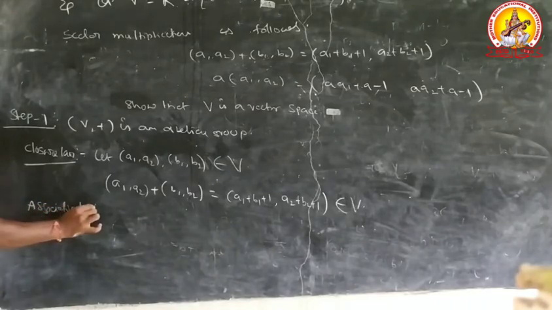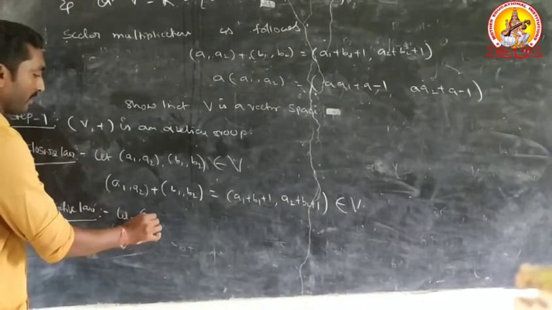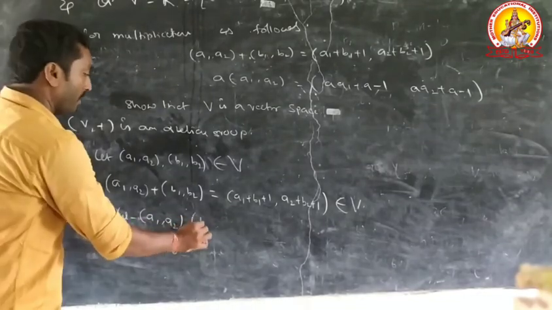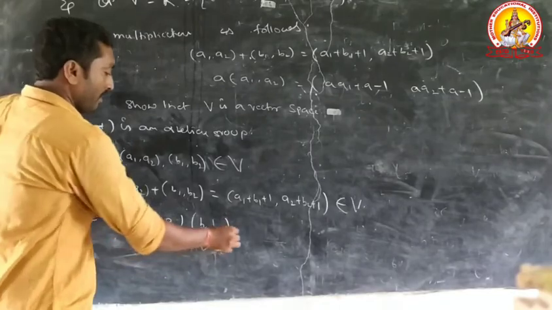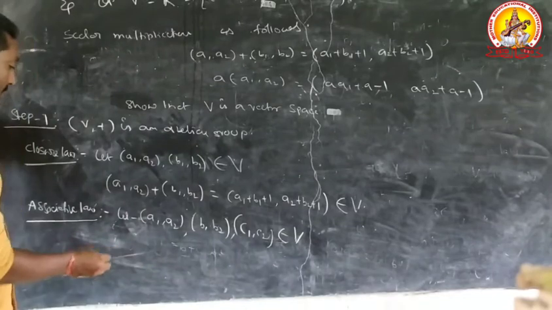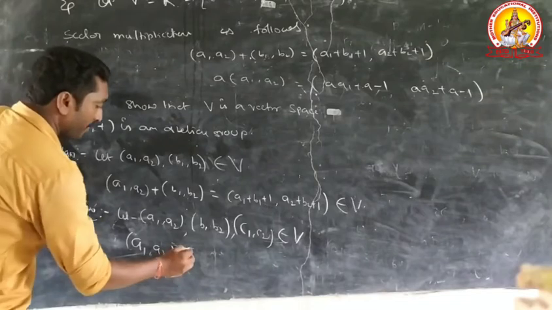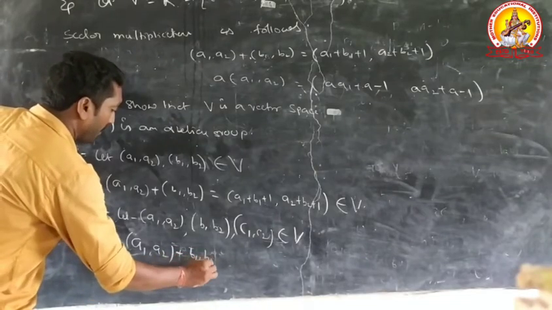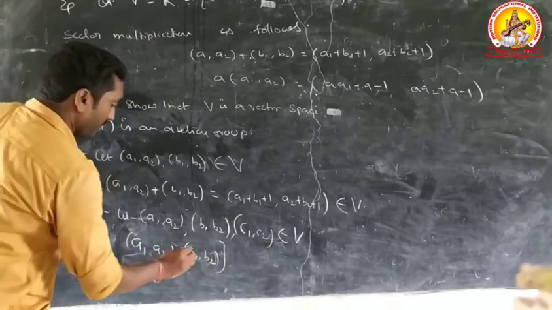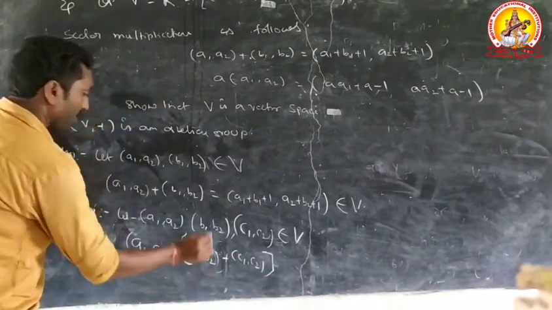Second condition is associative law. Let any 3 vectors (A1, A2), (B1, B2), (C1, C2) belong to V. That implies (A1, A2) plus (B1, B2) plus (C1, C2), that equal to